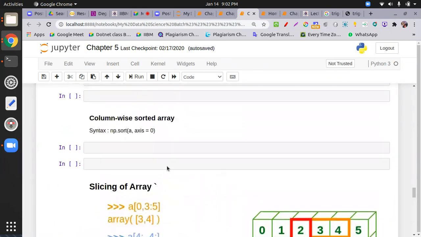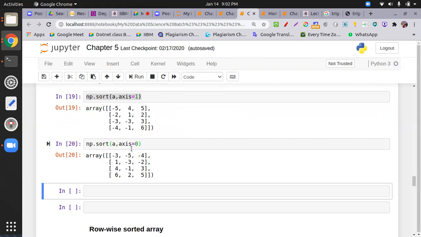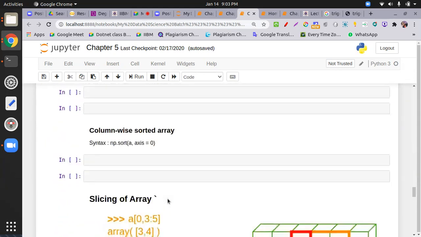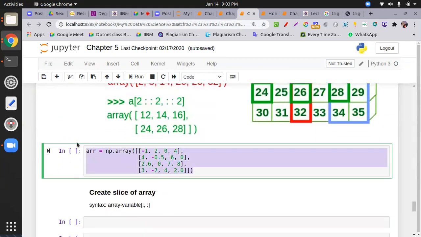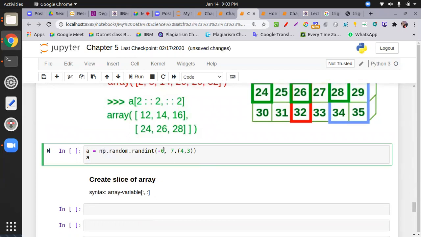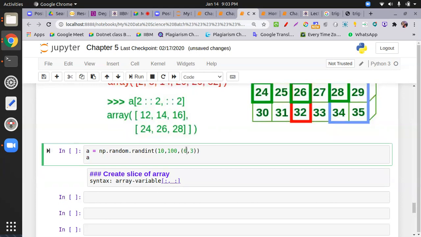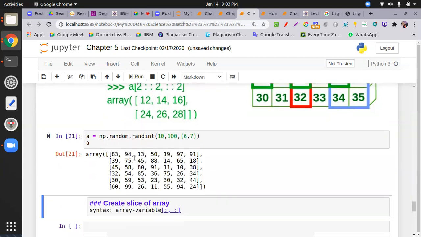Again, I am taking the big array so that we can, let me copy the one thing one more time. I'm just getting the big array, pasting over here. Okay, I am taking the array starting from 10 at least and up to 90 or 91 or 99 or 100. Two digit numbers are there, and I take a little bigger array, 6 rows and 5 columns or 7 columns. Yes, perfect. Okay, now check this one.